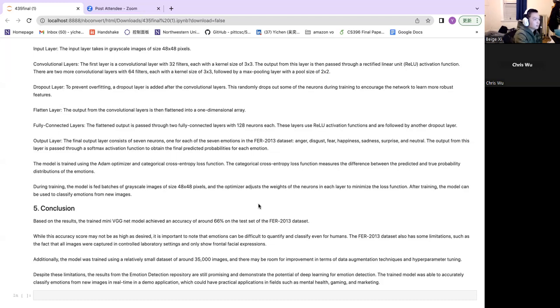The trained model was able to accurately classify emotions from new images in real time, which could have practical applications in fields such as mental health, gaming, and marketing.